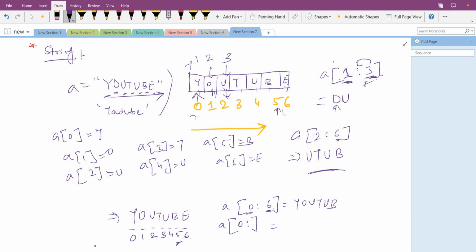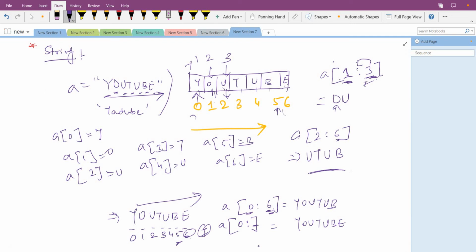If I give no end value, what will Python think? Python will think, okay, let's go the full way. It will take the maximum value present in the string, so it will go up to 7. So the whole YouTube will be the output.